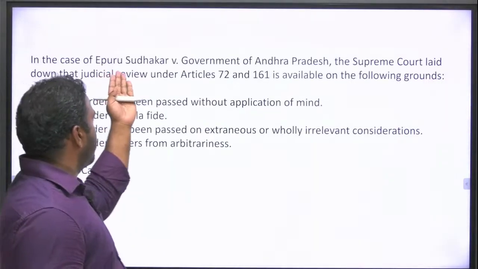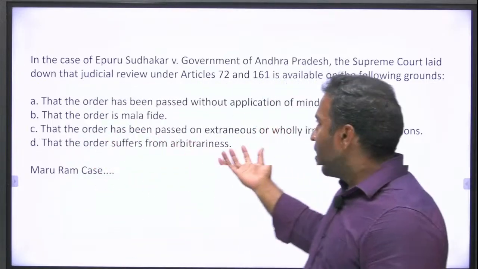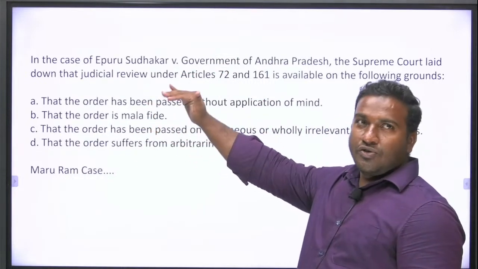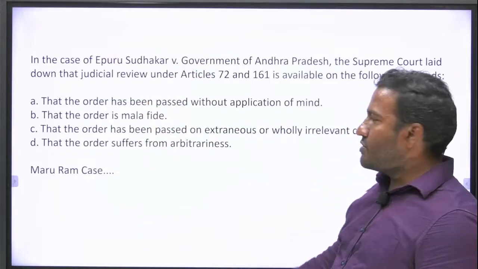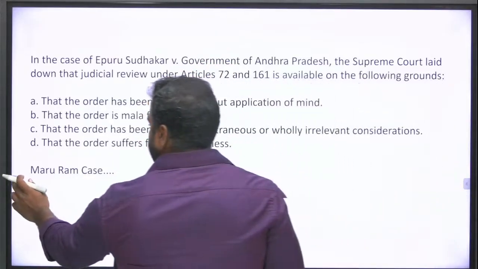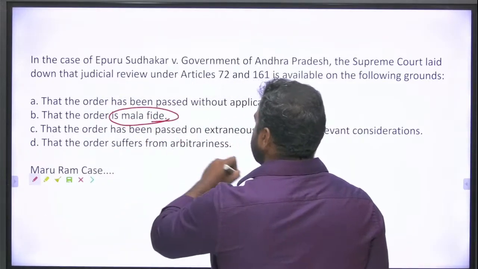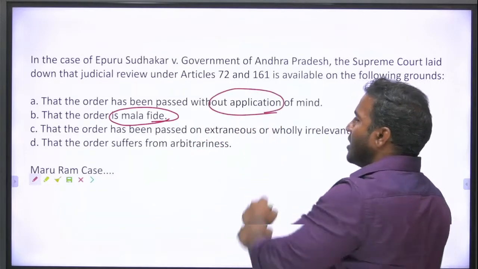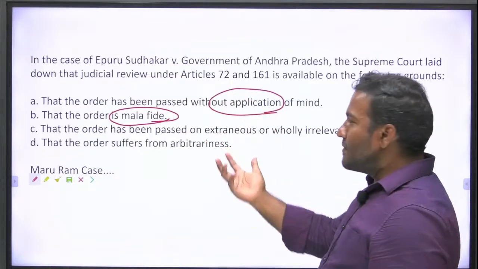And here in this Yerukola Sudhakar case, we have seen that the Supreme Court has laid down the criteria on which judicial review is possible for the pardoning power of the president. So here we can see the malafide intentions. So एक या दो काफ़ी है. Just learn one or two malafide intentions, or if the order is passed without application of mind, अपना दिमाग नहीं लगाया और कुछ लगा दिया तो कर दिया, done.